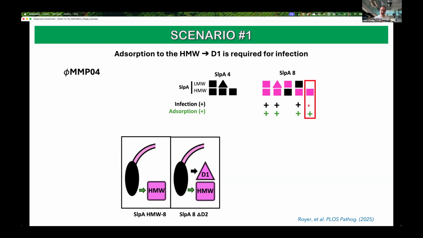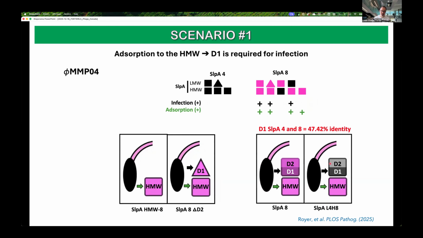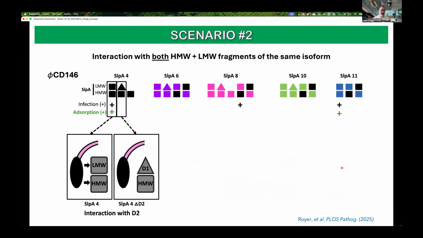It adsorbs to the high molecular weight fragment only, but it's not able to infect. But if we provide the high molecular weight fragment from SLPA type 8 plus the low molecular weight fragment from SLPA type 4 that it normally doesn't recognize, we do have infection. So that suggests that there is a conserved region in the low molecular weight type 4 that is conserved enough to allow infection.